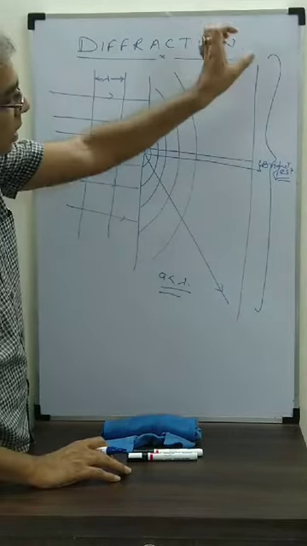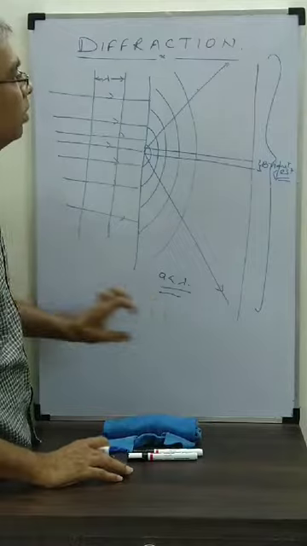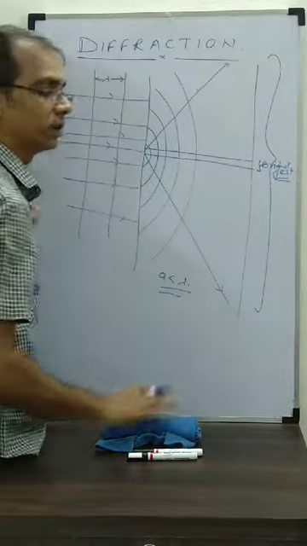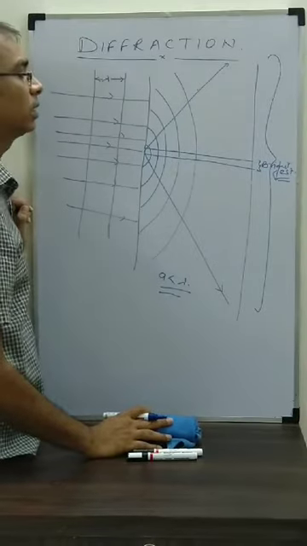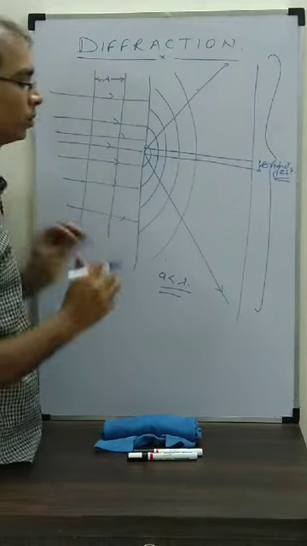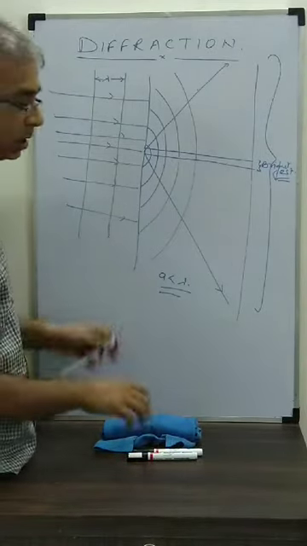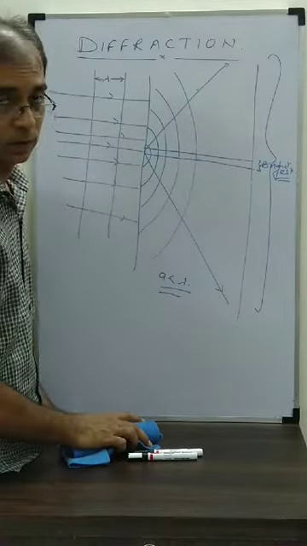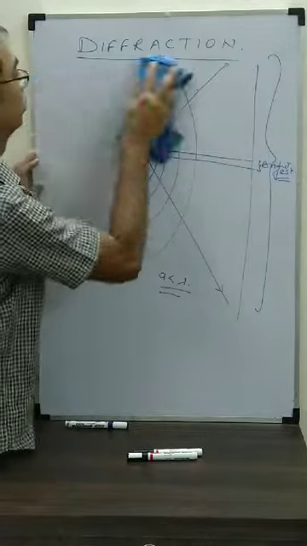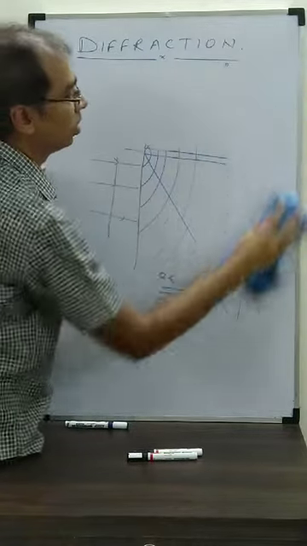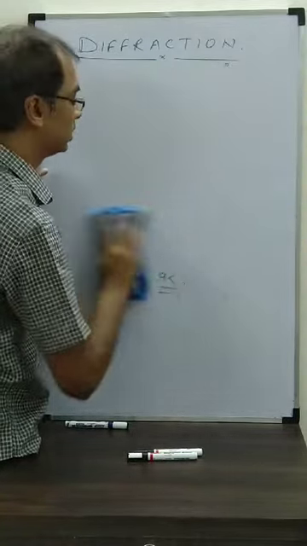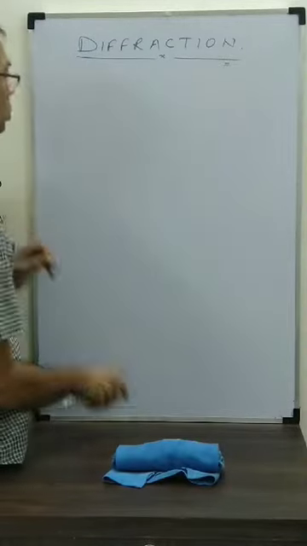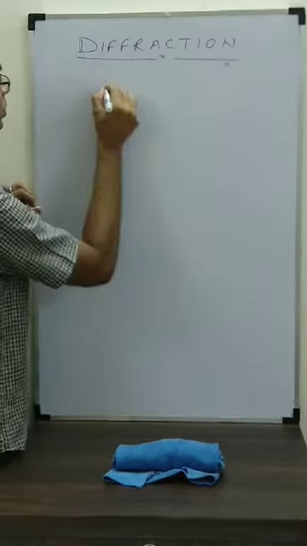On this screen, when this light is going, is the intensity throughout the same or different? Intensity is different. And in this case also, there is going to be interference, interference of different waves. You will see that I will show you now. So on the screen, Fresnel observed different types of intensities. There were maxima, there were also minima. So what's happening, I will show you.